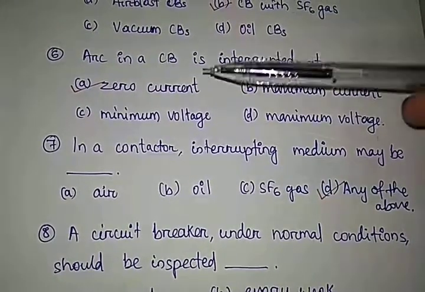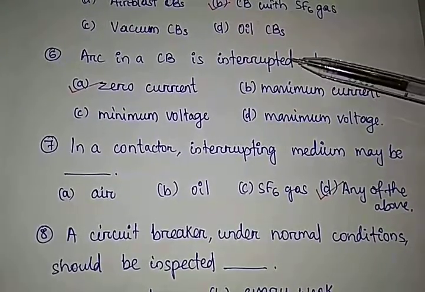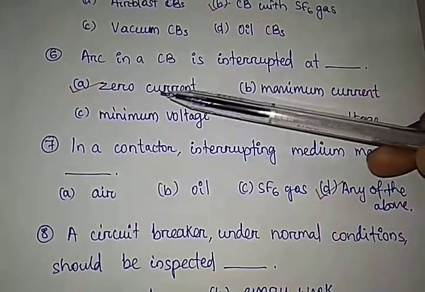Question number 6. Arc in a circuit breaker is interrupted at dash. The arc in a circuit breaker is interrupted at zero current. The correct answer is option A.